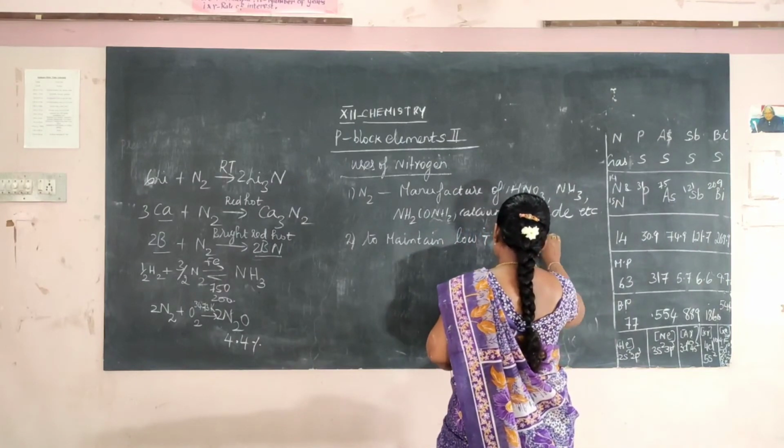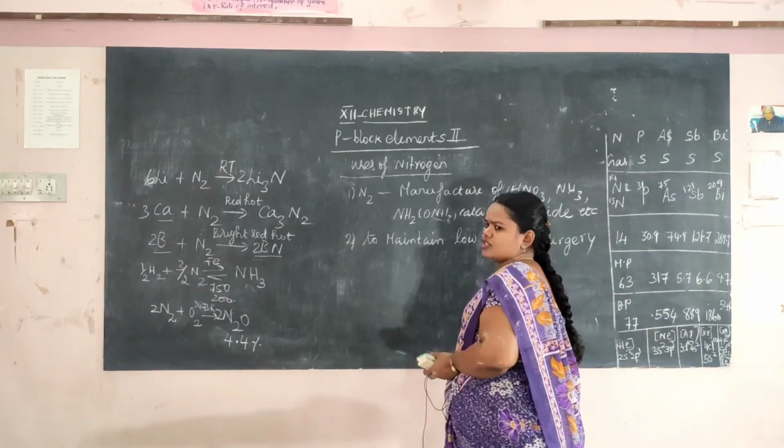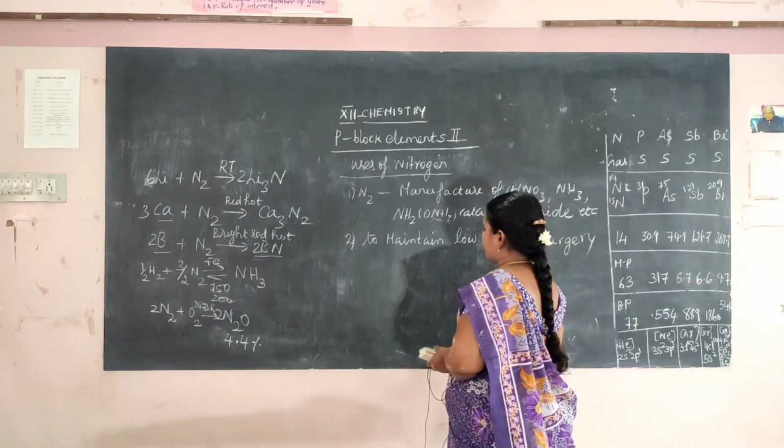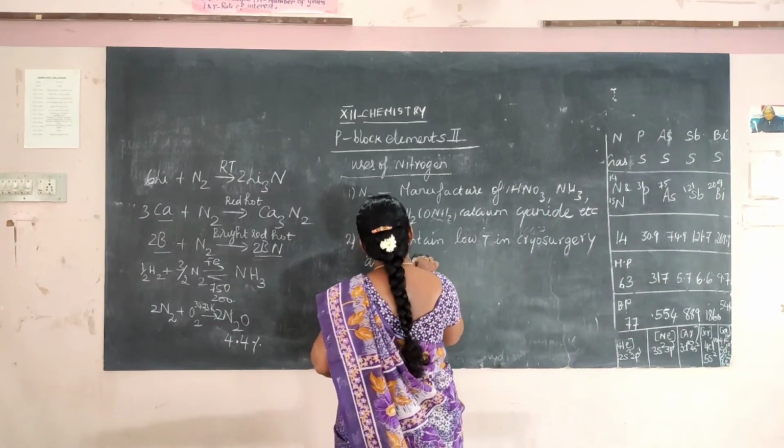So cryosurgery la low temperature maintain பண்றதுக்கு இது யூஸ் பண்றாங்க, okay. So this nitrogen is used to maintain low temperature in cryosurgery and also used in biological preservation.